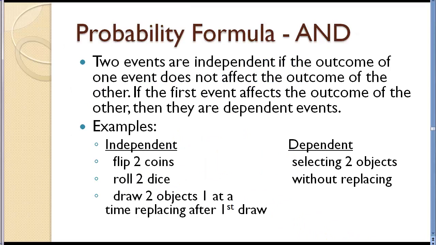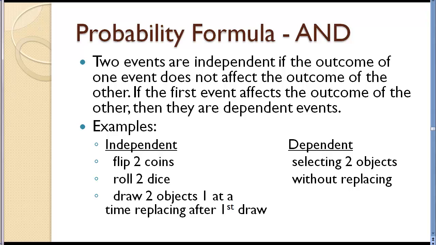Okay, our last topic here on probability is going to be AND events. So we're going to be doing, say, two things, selecting two objects, flipping two coins, etc., and we want to know the probability of a combination of the events. In this case, when we look at the formulas, we need to decide whether the events are independent of each other, meaning can the outcome of the first event affect what happens on the second?